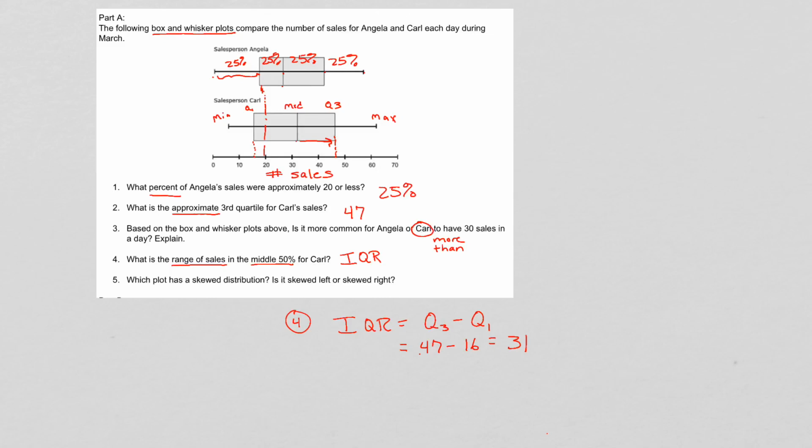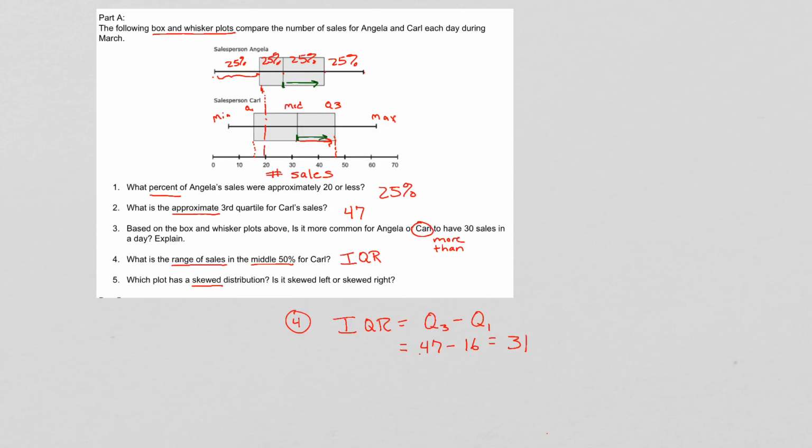On number 5, it asks which plot has a skewed distribution. Remember, skewed means moved to the left or moved to the right, but it's kind of the opposite of what you would think. So if we're looking for skew, if we look at Angela's box here, we see that her median is right here. She has a lot of data to the right. Whereas Carl's data, his median is right here.